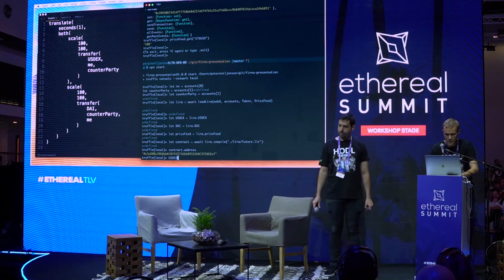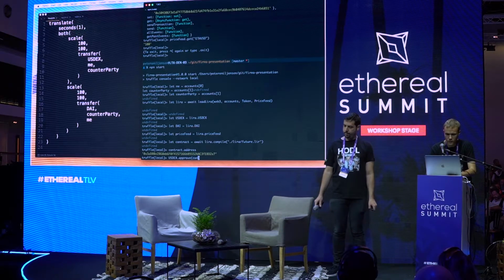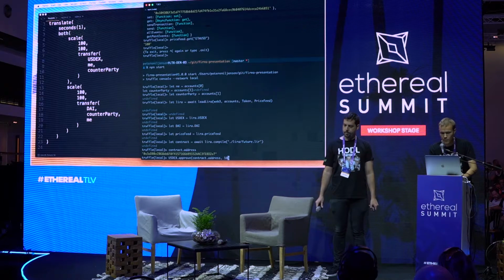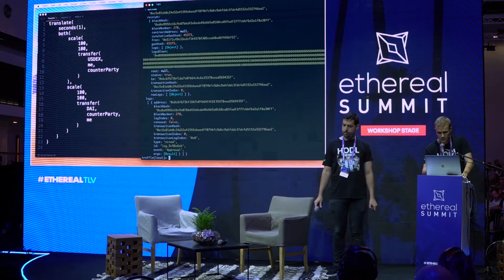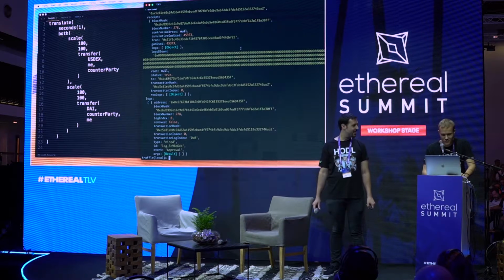So I contact the USDX token and say that the contract that we just deployed is allowed to spend 100 tokens on my behalf. And that's a success, even though it doesn't look like it, but it is a success.